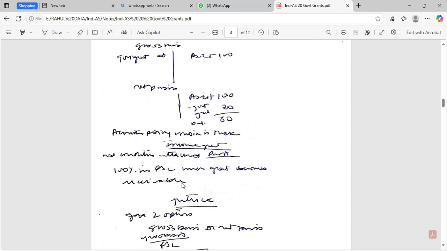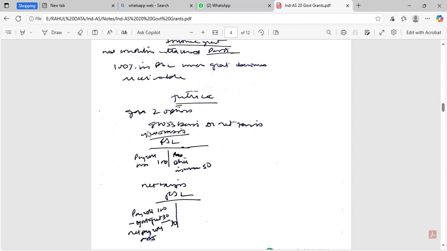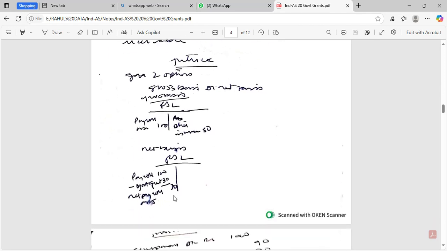Income grant, no conditions attached, 100% of the grant is to be recognized as and when it becomes receivable. In revenue grant also there are two options, whether to recognize on a gross basis or net basis. In P&L, gross basis: payroll cost 100, other income 30. Net basis: payroll cost 100 minus government grant 30, net payroll cost 70.